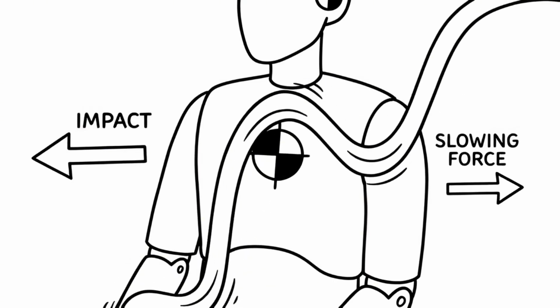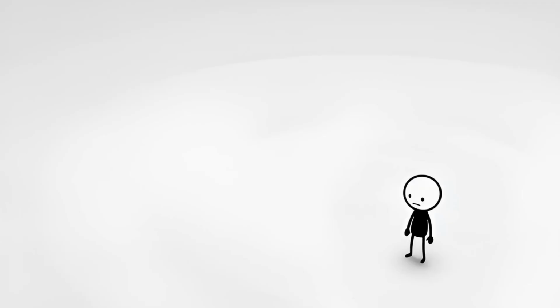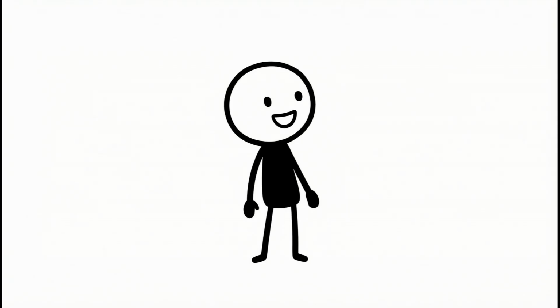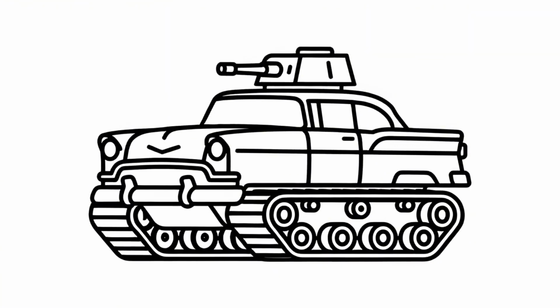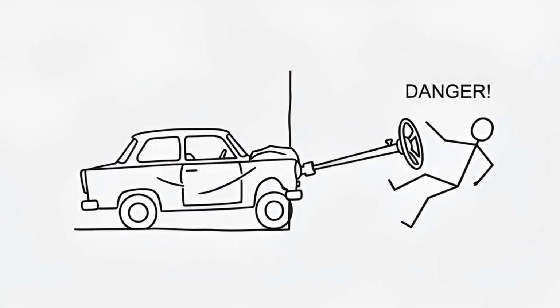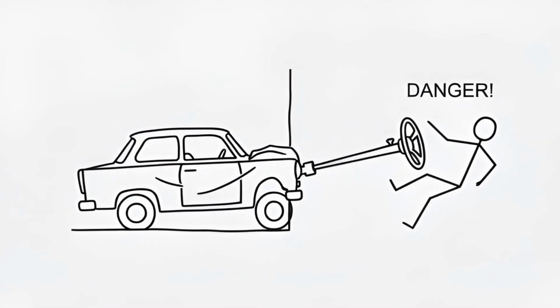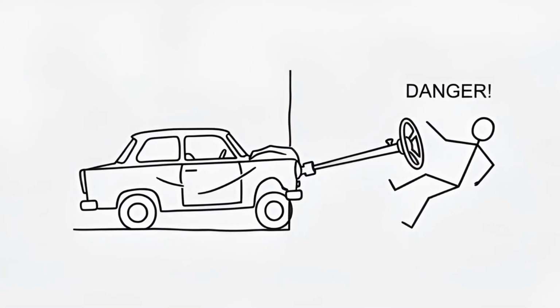This is why seatbelts are made of slightly stretchy material, not steel chains. They want to buy you milliseconds. They stretch to increase the time it takes for your torso to stop. In a crash, a millisecond is the difference between a bruise and a funeral. Back in the day, people thought, I want a car built like a tank. Strong steel, rigid, indestructible. And they were right. The cars were indestructible. You could crash a 1950s sedan into a tree and the car would look fine. The driver inside, however, would be dead.